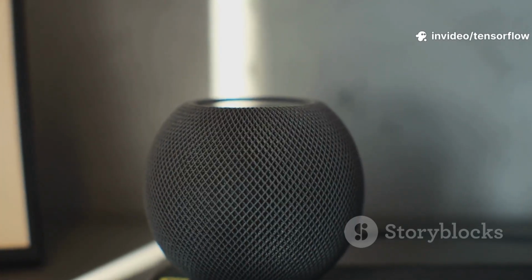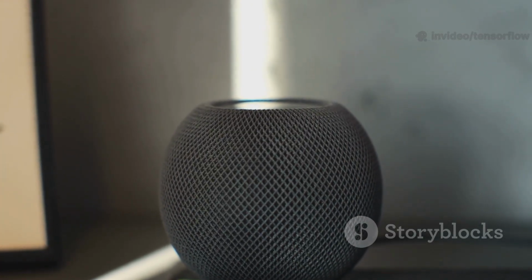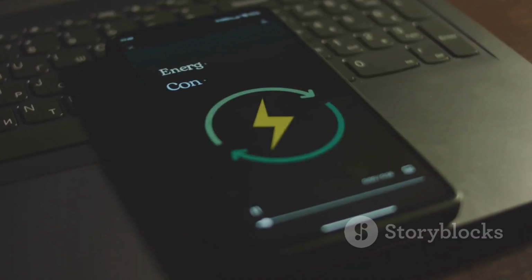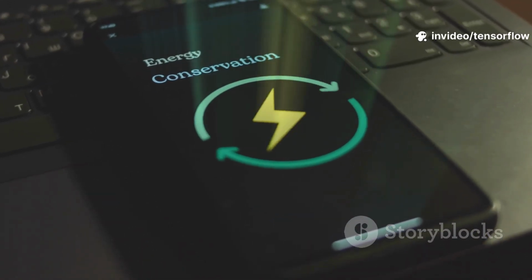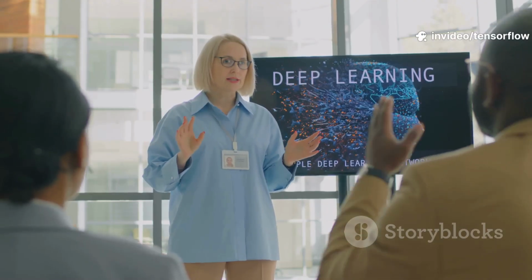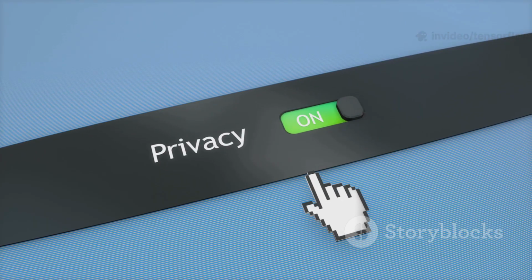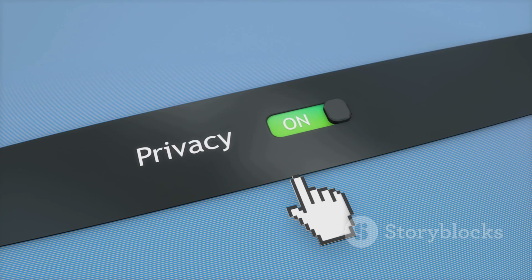In speech recognition, a small, quantized wake word model can run continuously on a smart speaker or wearable device, using very little power while waiting for a specific command. This on-device processing not only improves responsiveness but also enhances user privacy, as sensitive data like audio or images never have to leave the device.